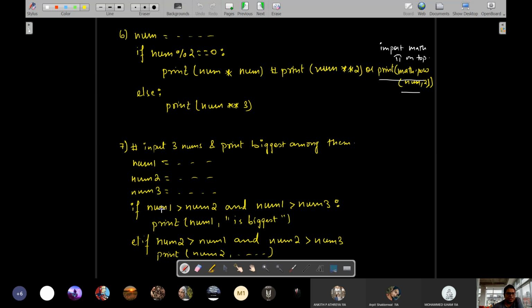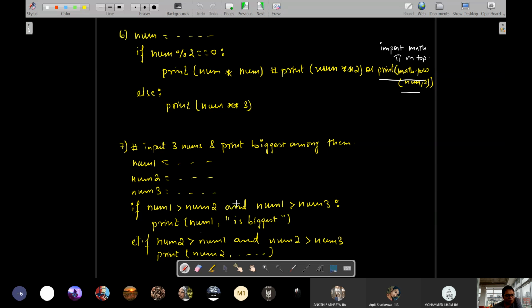Look. First, we checked if num1 is greater than num2 and num1 is greater than num3. Then that means num1 is biggest. Otherwise it will come down. If this resulted in false, then we are going to check with num2. Is num2 bigger than the rest of the two? That is, num2 is greater than num1 and num2 is greater than num3. Then we'll print num2 is biggest. If neither num1 nor num2 is biggest, then only it will come to else.